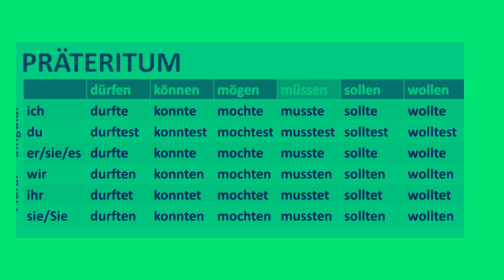Müssen: ich musste, du musstest, er musste, wir mussten, ihr musstet, sie mussten. Sollen: ich sollte, du solltest, er sollte, wir sollten, ihr solltet, sie sollten. Wollen: ich wollte, du wolltest, er wollte, wir wollten, ihr wolltet, sie wollten.